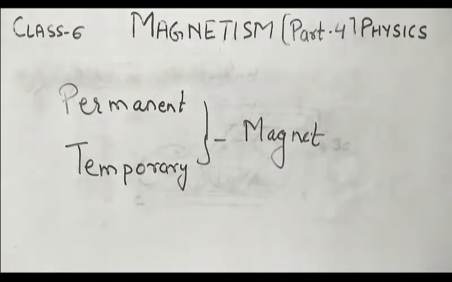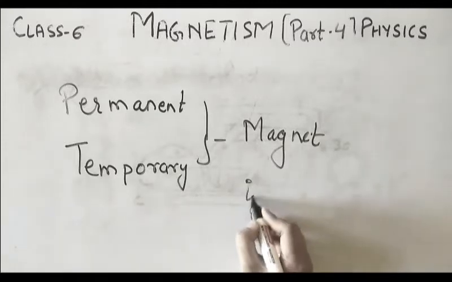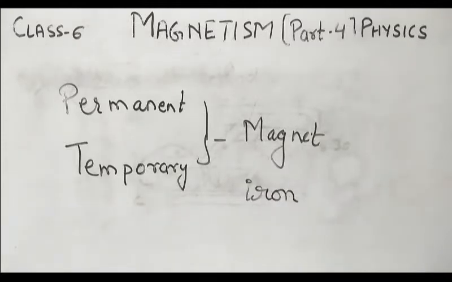Okay, now when we are making the temporary magnet, as I taught you in the previous video, we are just using the iron. We are using the iron as a magnetic material. So why are we using the iron as a magnetic material? क्यों हम iron का ही use करते हैं? Why are we not going to use the cobalt, nickel?